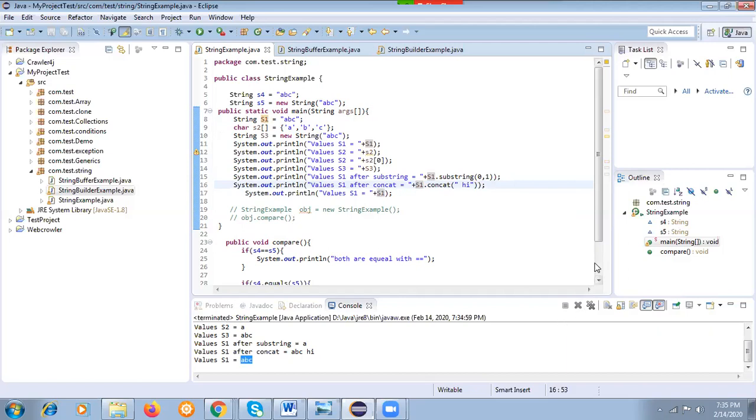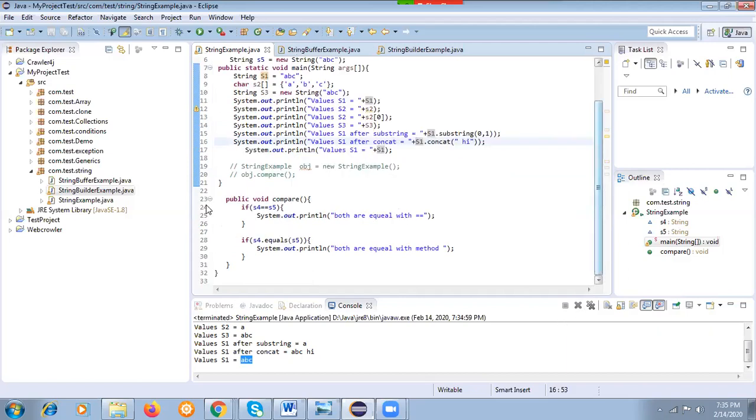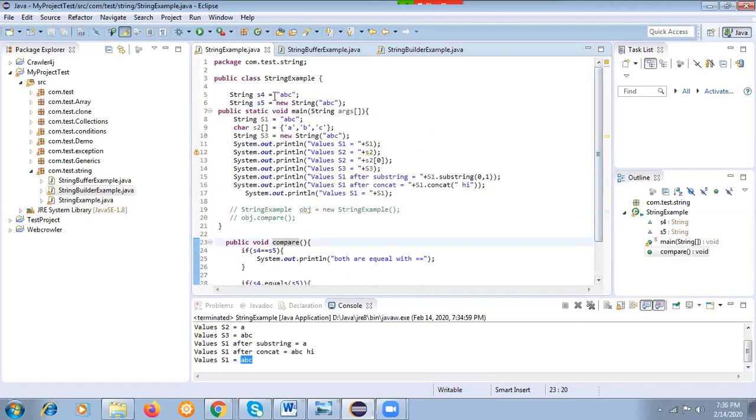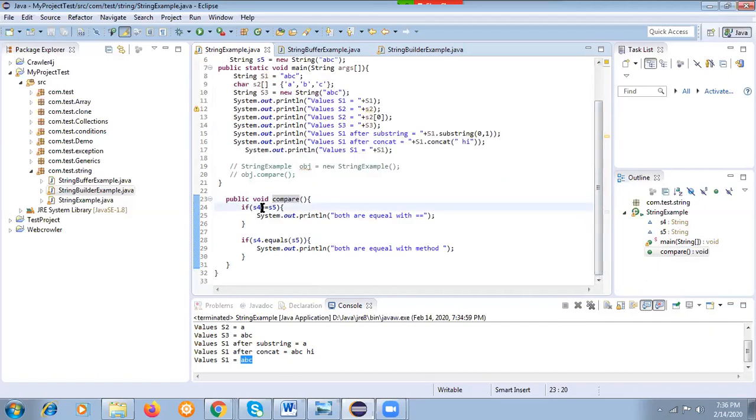Now there is an important concept of compare. As we already discussed, string s4 is ABC, s5 is new String ABC. I have written a compare method. It's a public void, a simple method here. We already discussed this if statement: the equal to operator is for comparing references, and the String class provides the equals method.